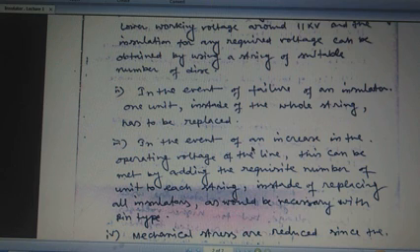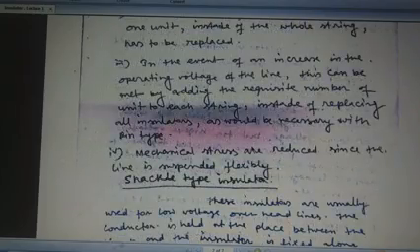So we already know that our transmission voltage is a multiple of 11. That means 11 kV, 33 kV, 66 kV, 132 kV. Why? Because each disc is carrying 11 kV. So how many discs are available in a whole insulator? That totally depends upon the supply voltage. For 33 kV, 3 discs are used. For 66 kV, 6 discs are used. And for 132 kV, 12 discs are used.